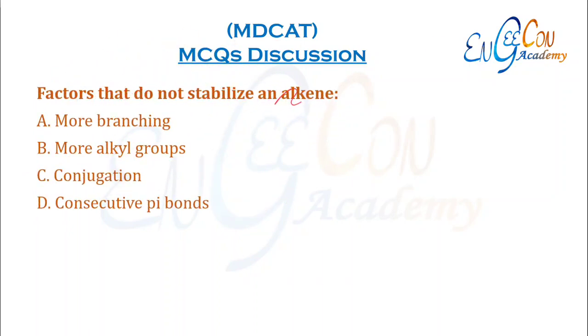Factors that do not stabilize an alkene. More branching, so the more branching present, the more stable the alkene is. More alkyl groups also stabilize alkene. Conjugation also stabilizes alkene. Consecutive double bonds make alkene cumulated, and cumulated alkenes are less stable, so this factor does not stabilize an alkene.